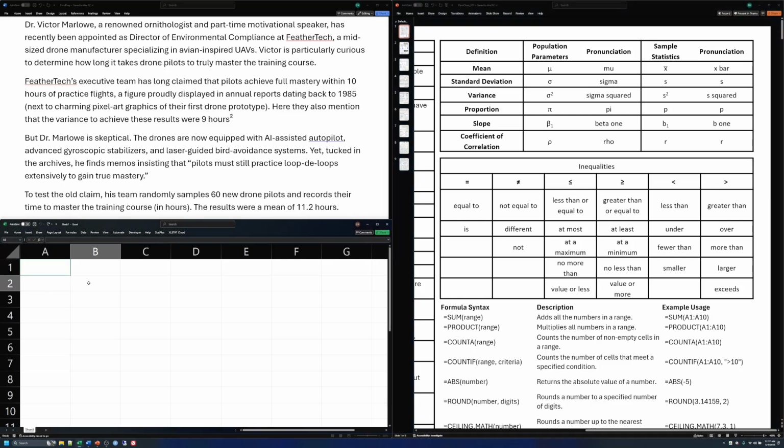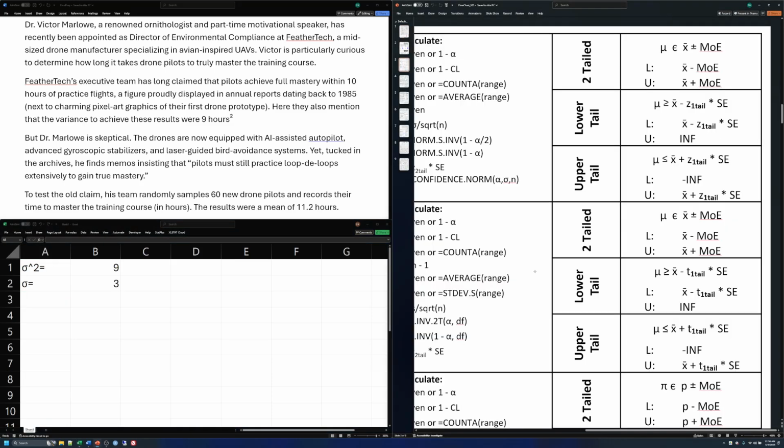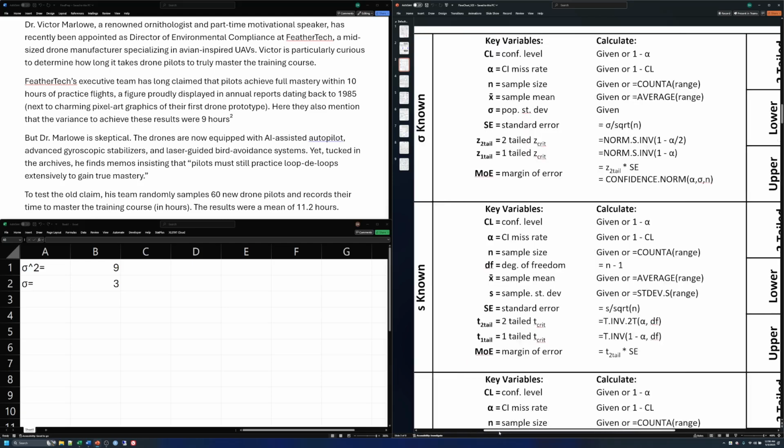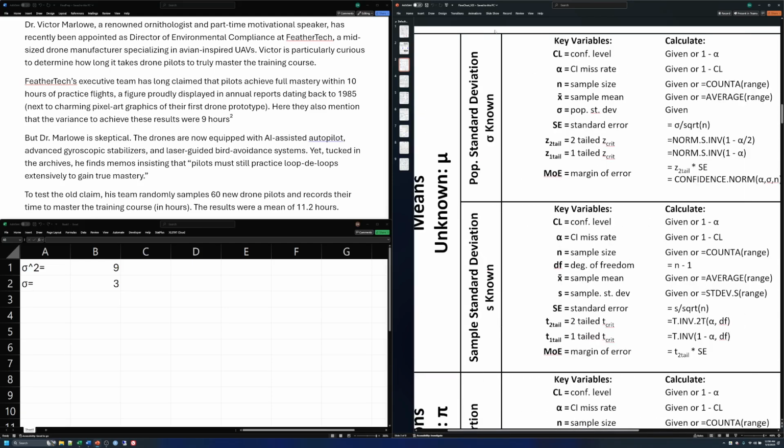So that's super handy. Let's start writing down a few of these things that we know. We know that the variance is sigma squared, and that equals 9. And if we just want sigma, that is going to be equal to the square root of 9. And that gives us a value of 3. Okay, so it looks like we have a population standard deviation there. And now we can dive in to see how we calculate our confidence interval. So we know that this is a population standard deviation.